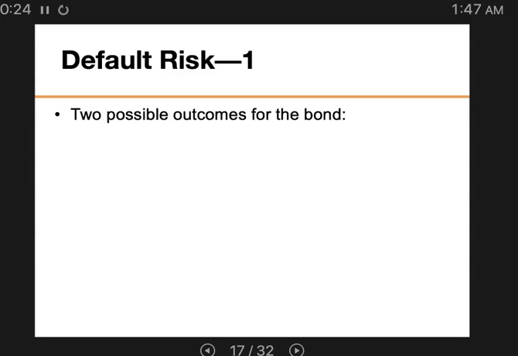All right, let's continue with the bond. With the bond, both the maturity date and the face value are certain. Therefore, there are only two possible outcomes if a bond owner holds the bond until maturity, right?